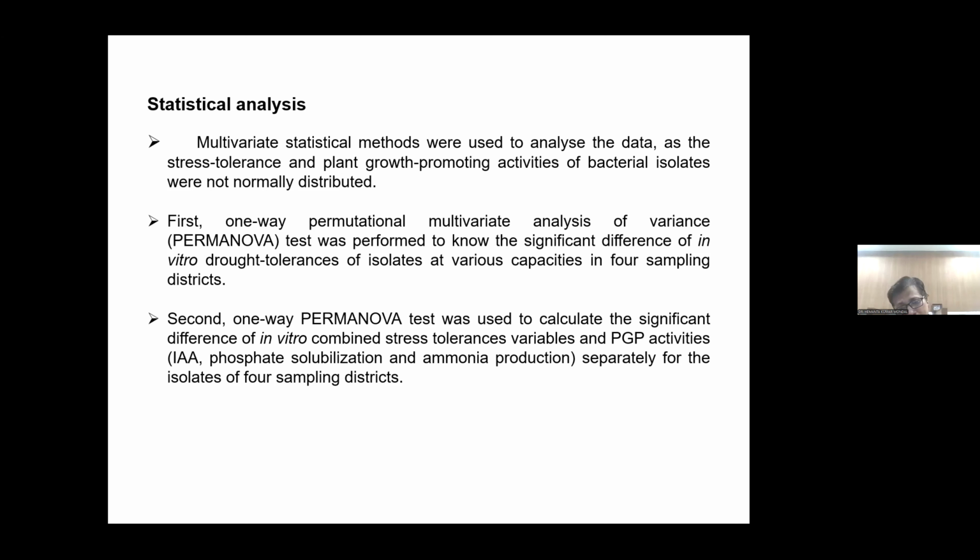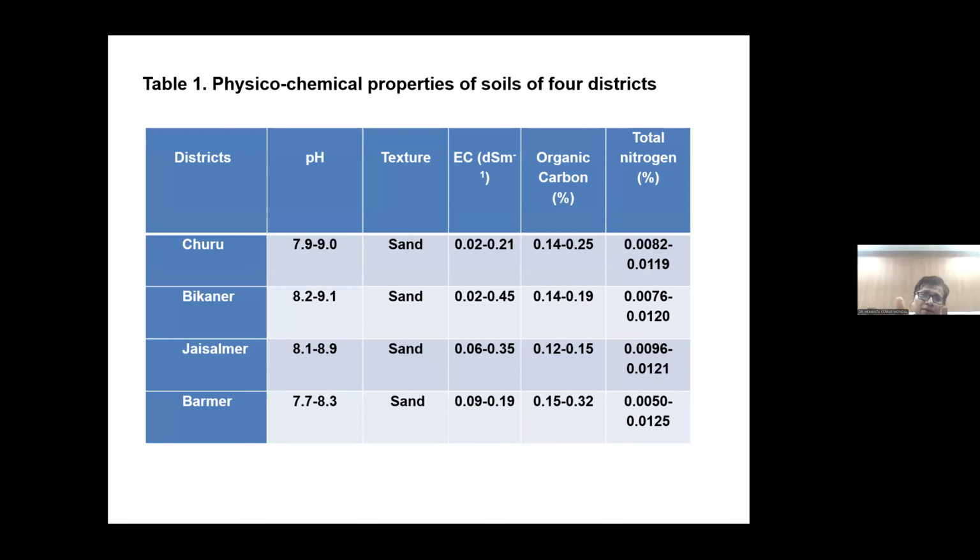So the first one is only drought tolerance, and the second one is combined stress tolerance as a variable, along with different plant growth promoting traits. So how much they are different, whether it is originated from the sampling district or it is significantly varied among different bacterial isolates, right? So likewise, I am giving this data.